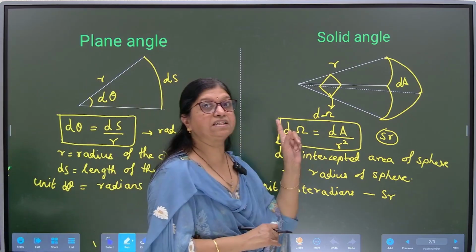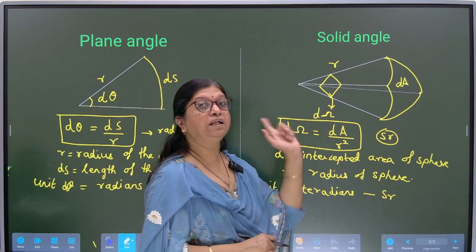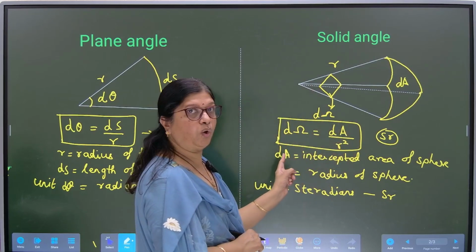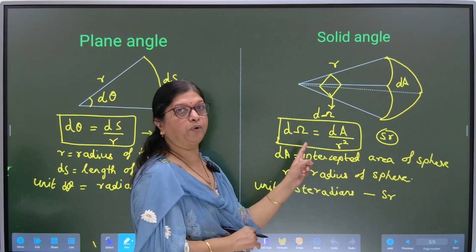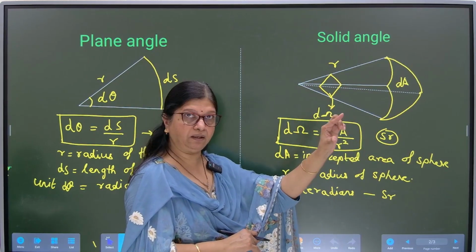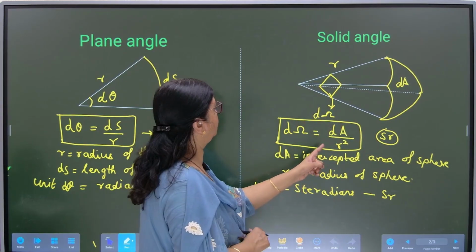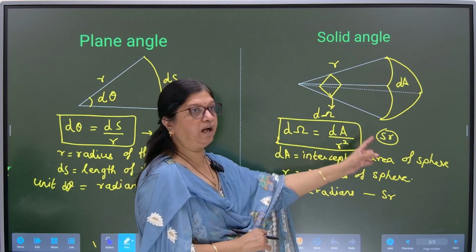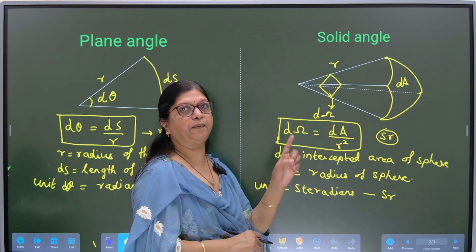Similarly, solid angle is a part of a sphere given at the center of the sphere, denoted by d omega, which is equal to dA upon r square, where dA is the intercepted area of that sphere, that part of the cone, and r is the radius of the sphere. Unit SR, formula d omega is equal to dA upon r square.